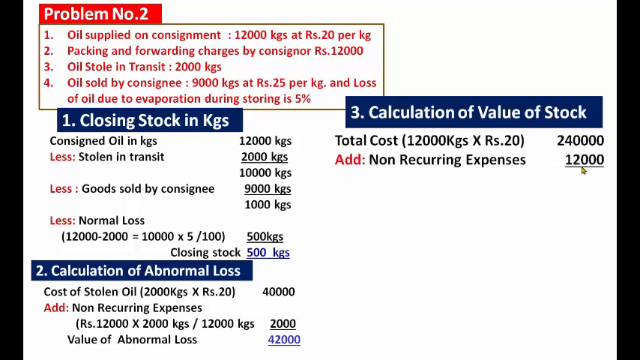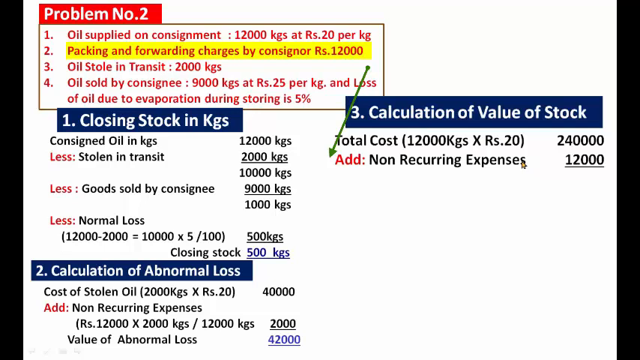Add non-recurring expenses paid by the consignor. If there are any non-recurring expenses paid by the consignee, also add them, because you are calculating the value of the consignment stock. When calculating the consignment stock, you have to add both the consignor's and the consignee's non-recurring expenses. But in this problem, only the non-recurring expenses paid by the consignor are given.